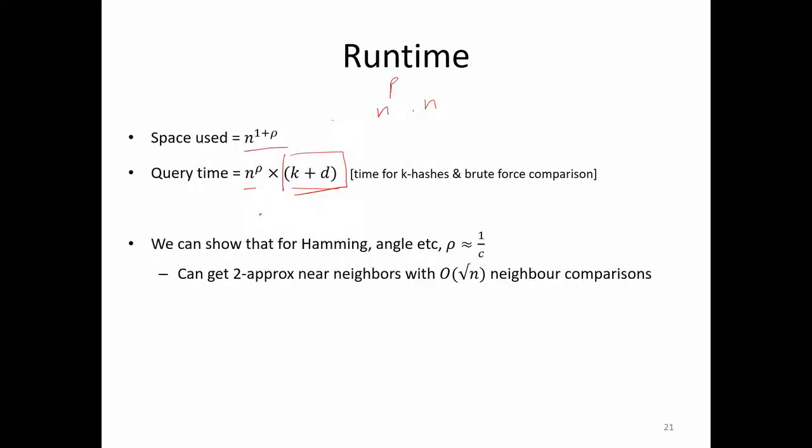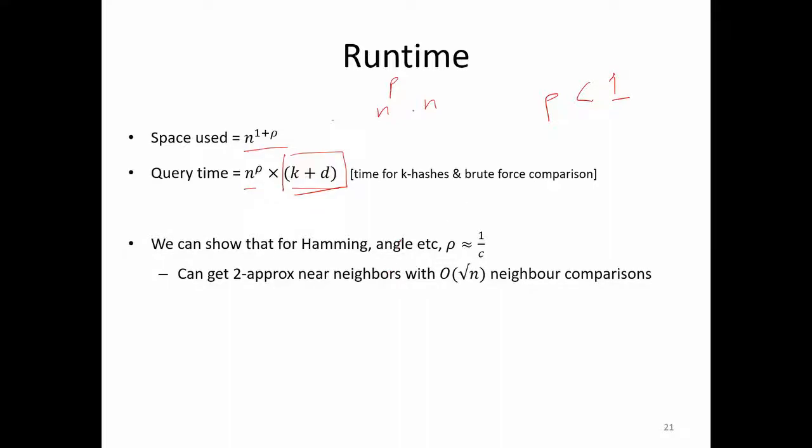The idea here is that you can do querying in sublinear time. So this rho, remember, is less than 1.